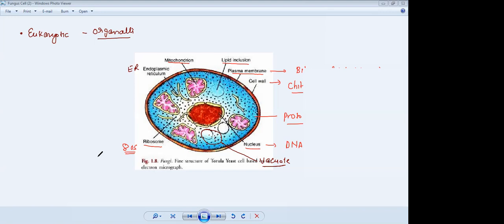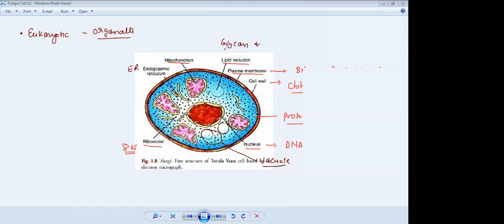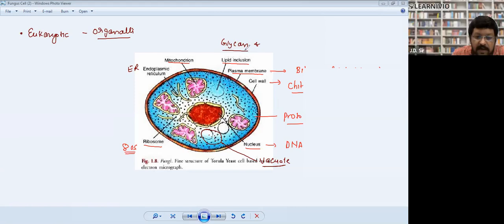Okay, sir. Okay. Food reserve. Note it down. This is important. Food reserve in fungi is glycogen.